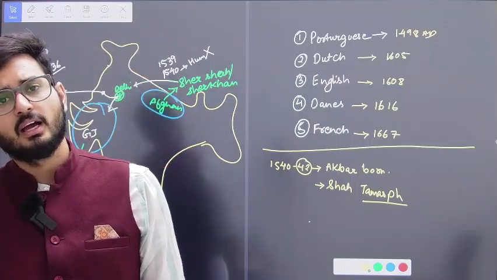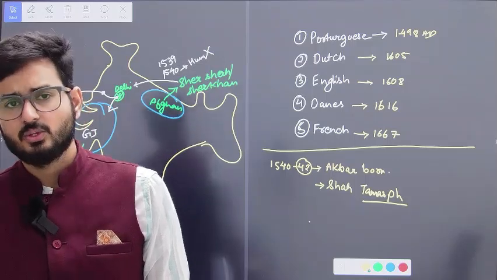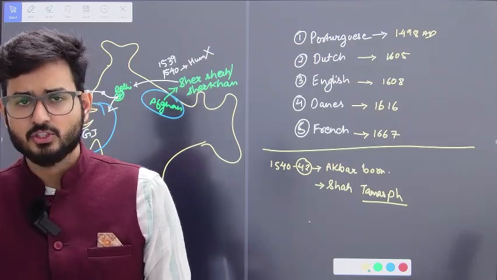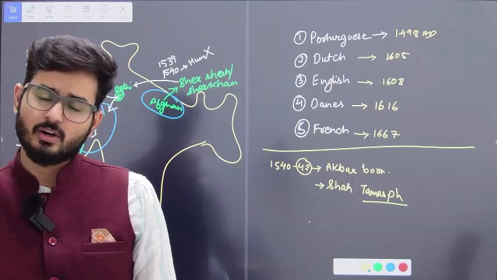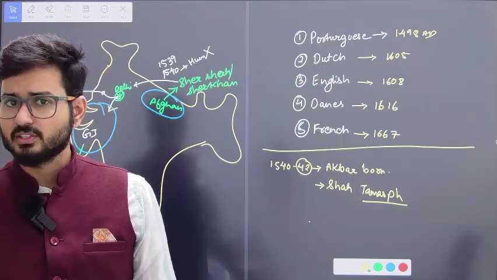So Humayun is going to have a contact with Shah Tamashp, and he is going to ask Tamashp that he wants an asylum. So can I get an asylum in your Persia? Tamashp is going to say, all right, yes, you can get asylum in my Persia. However, there are certain conditions.